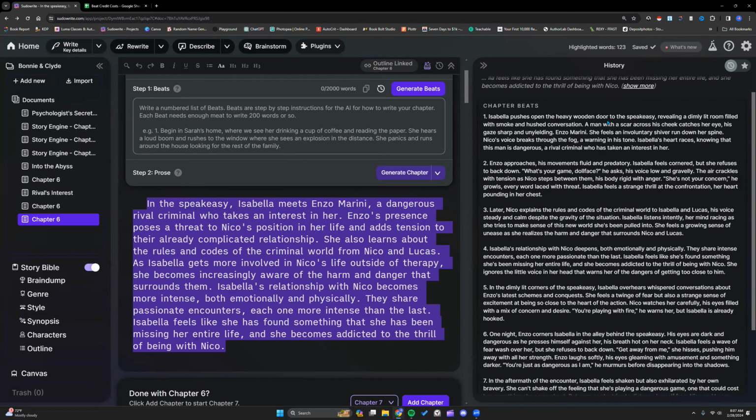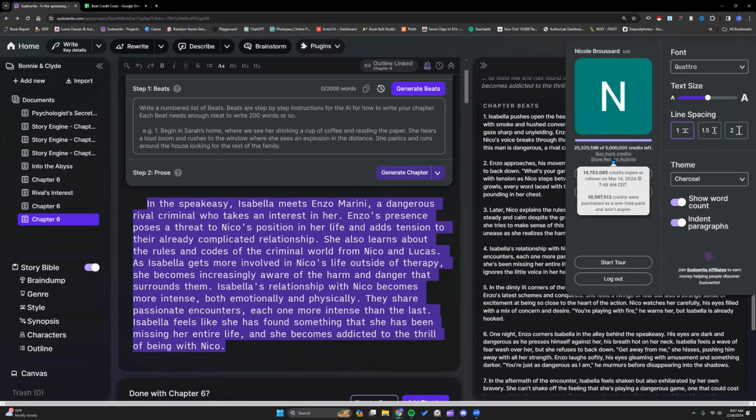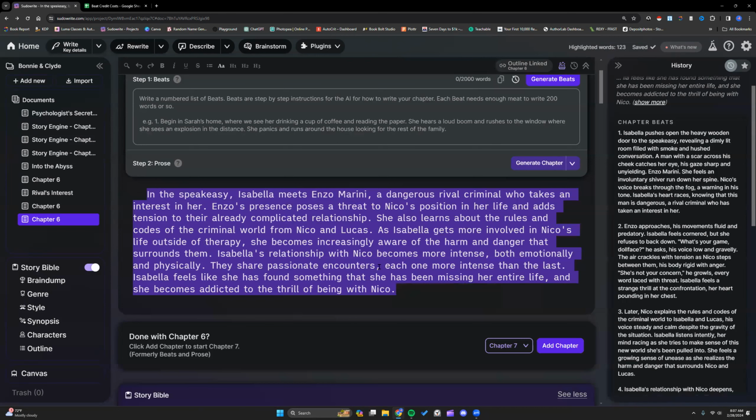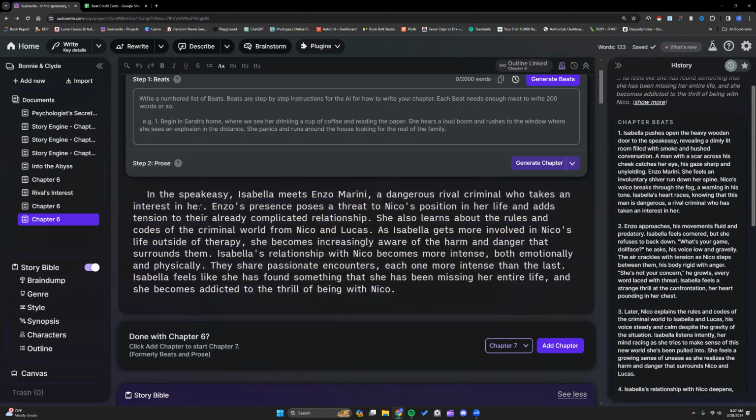Pushes open the heavy wooden door. Man with a scar across his cheek catches her eye. And that cost 100 credits. Let's compare this to the Just Beat It plugin, because that was the one prior that I had made.